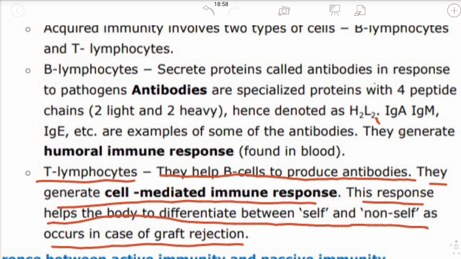T lymphocytes help B cells to produce the antibodies. Then antibodies will help to fight against infections, and T cells generate the cell mediated immune response. This cell mediated immune response will help you to differentiate between self and non-self, which occurs in the case of graft rejection.